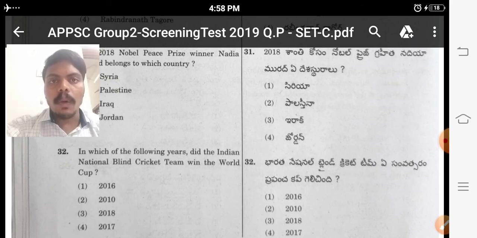By concluding our video, we have to see the previous question papers, then only we will know how questions are given, from where they are given, how to read and what not to read. Some tricks we will get from the previous question papers, then only we will prepare for other exams also.